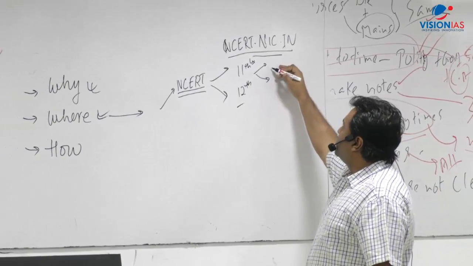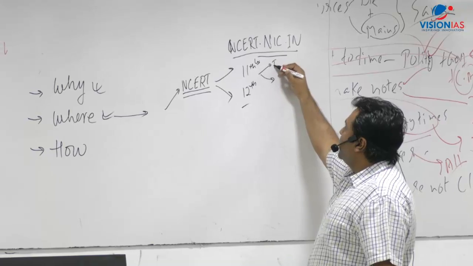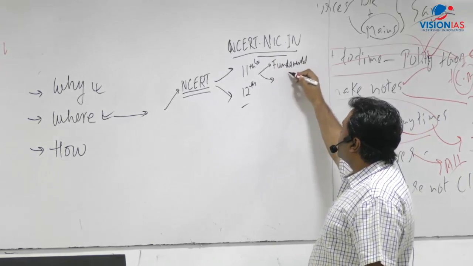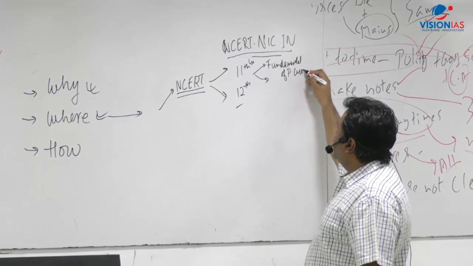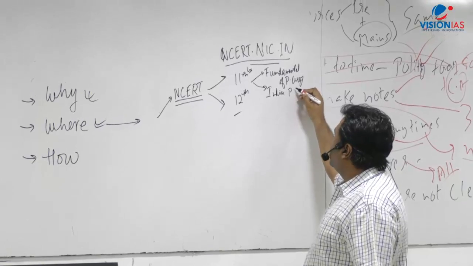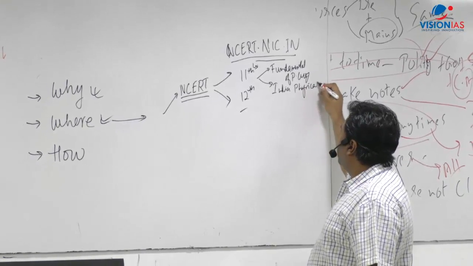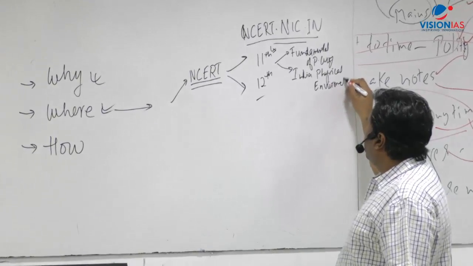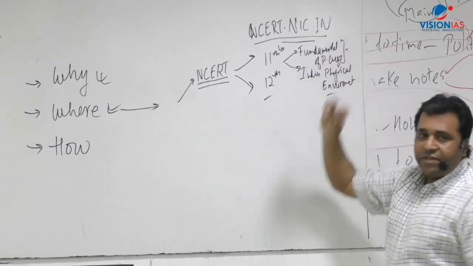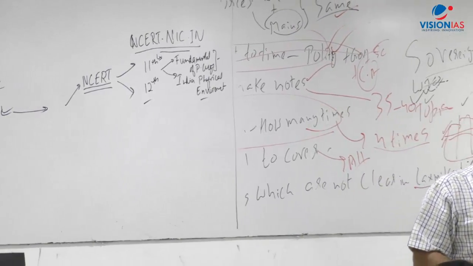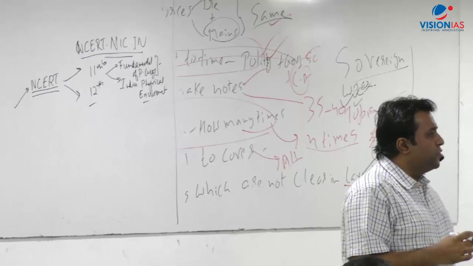In 11th, there are two books. The first one is called Fundamentals of Physical Geography, right? And the second one is India Physical Environment, right? Fundamentals of Physical Geography, you miss the first chapter, not needed. Disciplines of Geography. If you want to read, but there isn't too much that you need to pick from there.